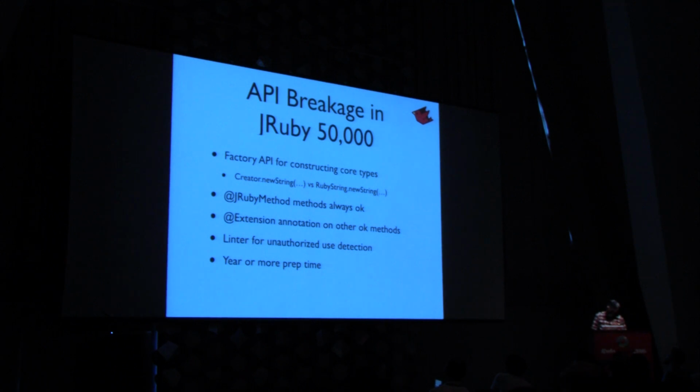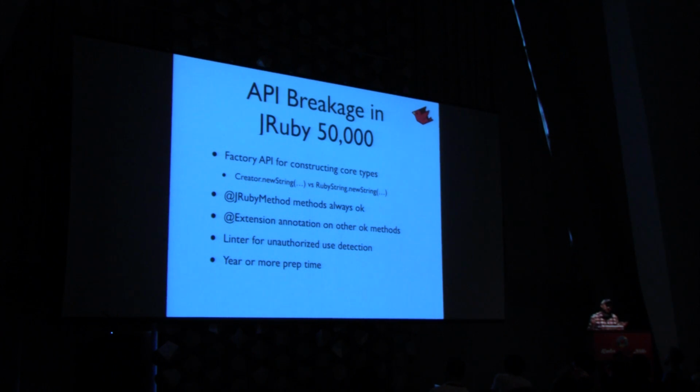So for example, for constructing core types, we'll have a series of methods that allow you to create a new string. These will be statically importable, so you can just load the creation methods you want in your extension. This will be a lot more similar to how C extensions look, at least. Anything that has a JRuby method annotation, we're going to allow you to call that from Java. Native extension authors want to call the Java implementation, but they don't want to do a dynamic dispatch. So this allows them to do a Java dispatch and have a faster extension.